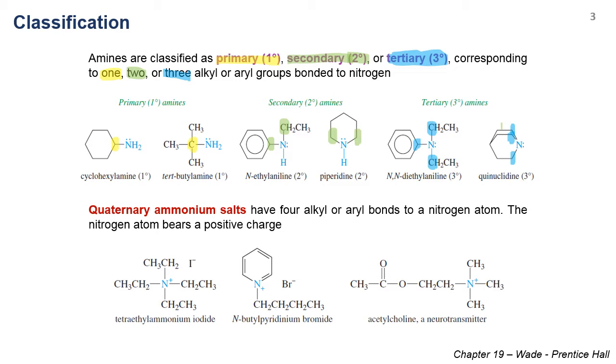However, it needs to become positively charged to comply with the octet rule. So the compound that has 4 bonds at the nitrogen with a positive charge, we call quaternary ammonium salts. For example, in this molecule, you have nitrogen bonded to 4 alkyl groups and itself bearing a positive charge. So this is one of the quaternary ammonium salt structures.